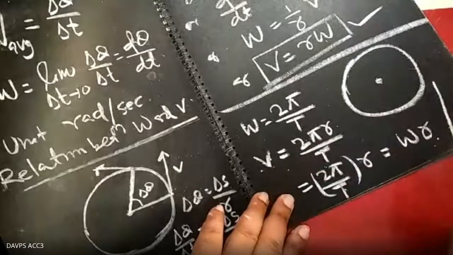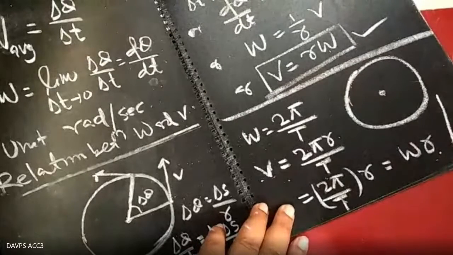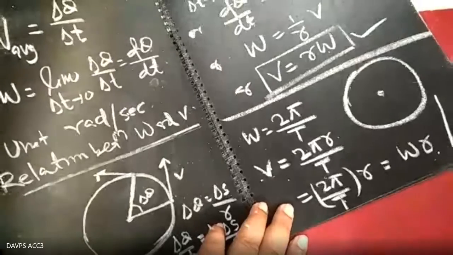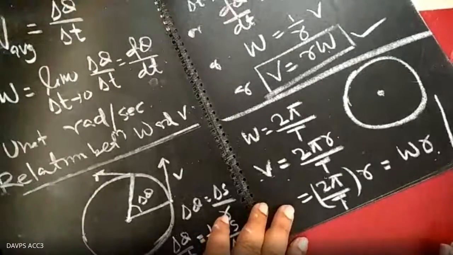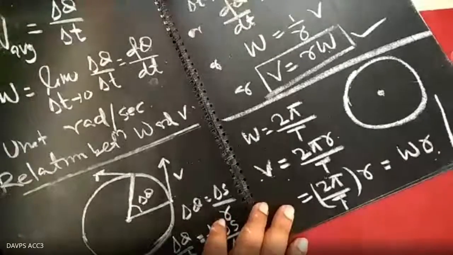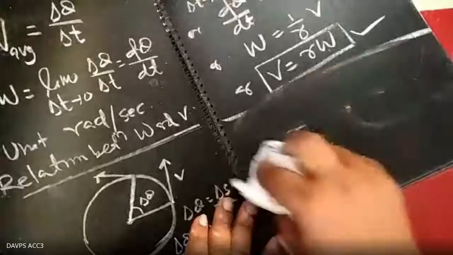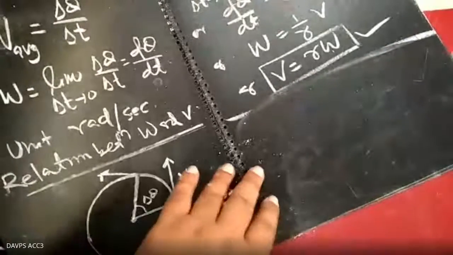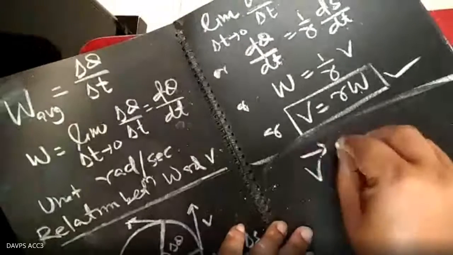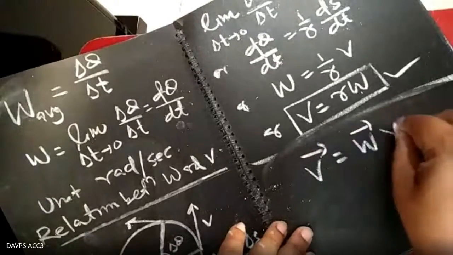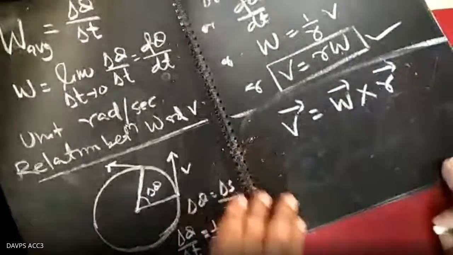This is not the important part. What is important is how we can relate the linear velocity and angular velocity in terms of vectors. How can you represent it vectorially? In vector form, it is represented as v vector equals omega vector cross r vector. It is important. This part you should understand.